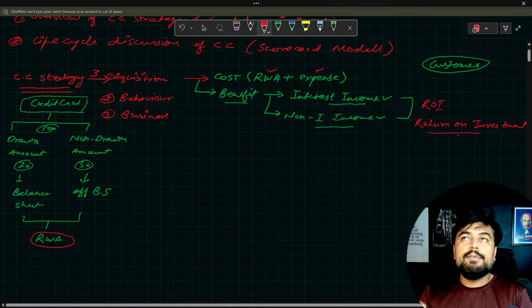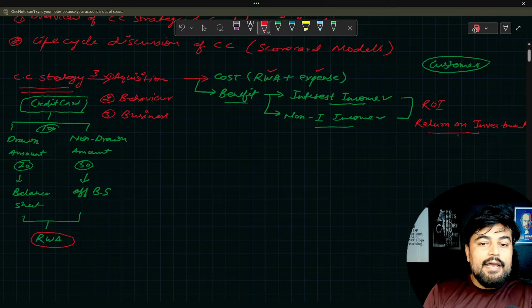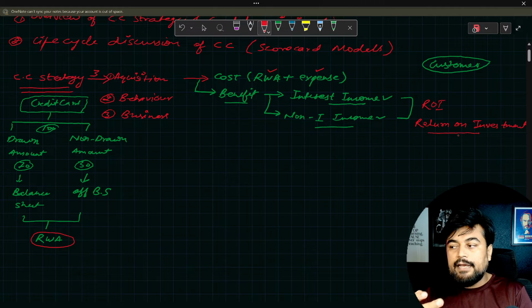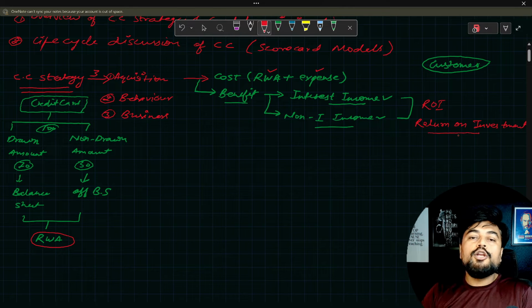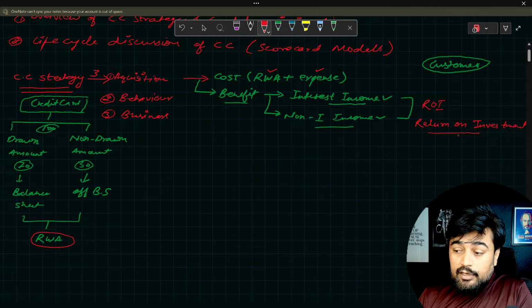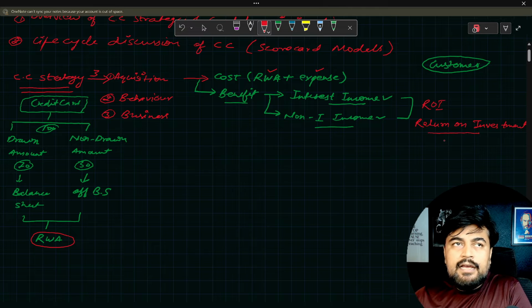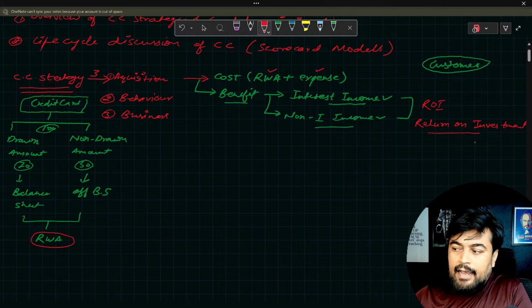Usually people ask this question: what is the ROI of this product? What is the ROI of this business? That is the meaning: return on your investment is known as ROI. Now this ROI is obviously very important for the bank, because the bank wants to increase the ROI on the investment.